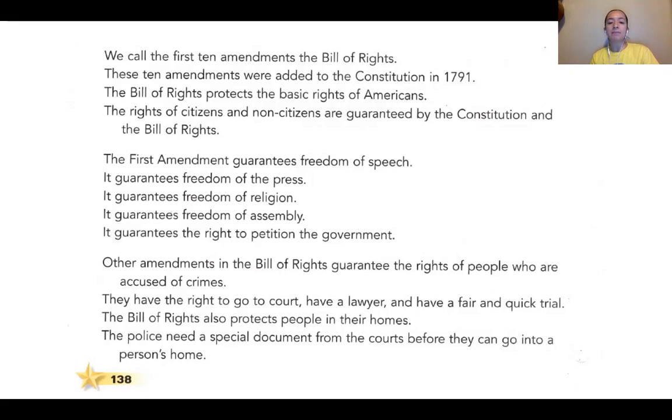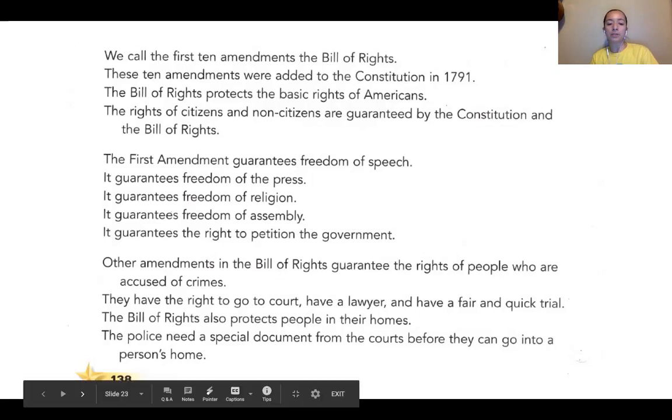Other amendments in the Bill of Rights guarantee the rights of people who are accused of crimes. They have the right to go to court, have a lawyer, and have a fair and quick trial. The Bill of Rights also protects people in their homes. The police need a special document from the court before they can go into a person's home.